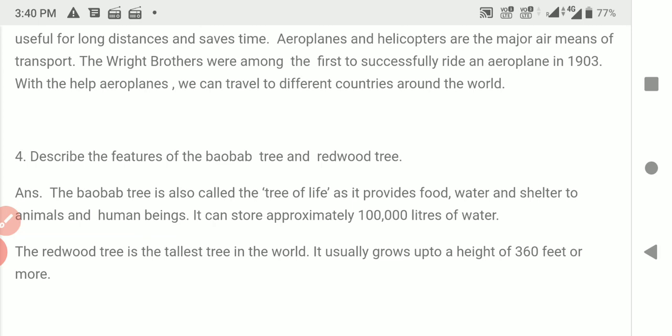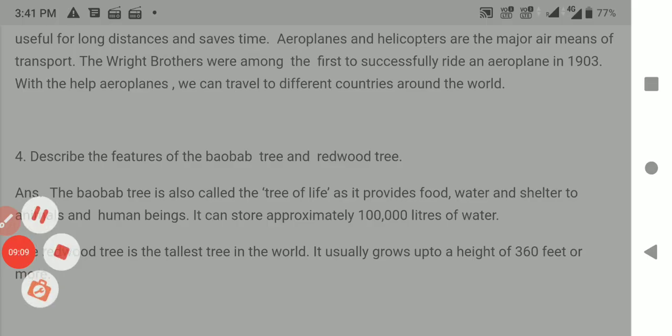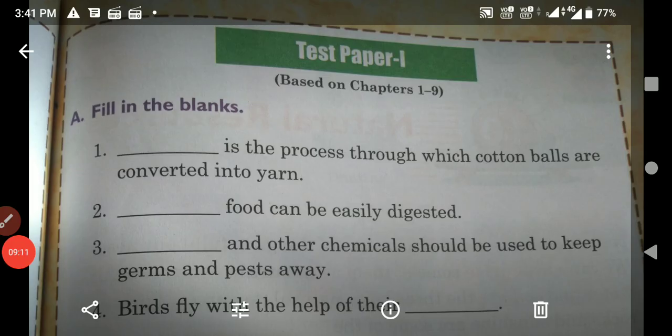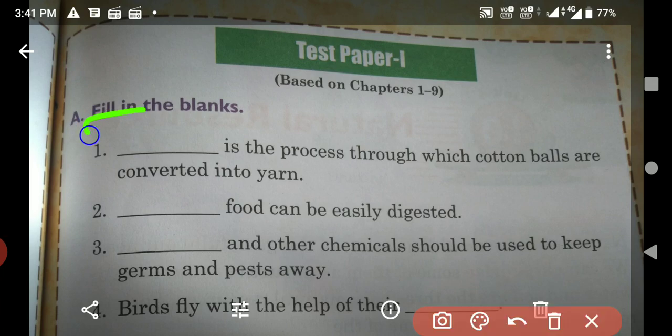Now, all of you turn to page number 77. We will do A, fill in the blanks. Test paper 1. First question is, dash is the process through which cotton balls are converted into yarn. Answer is spinning. Write down here spinning. All of you do it in your books.